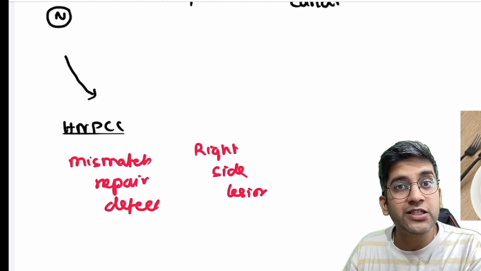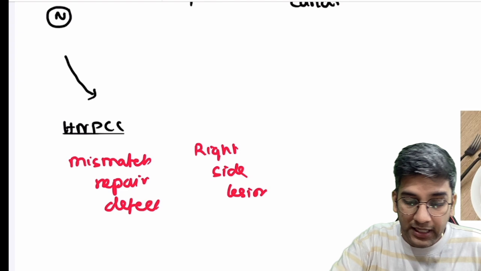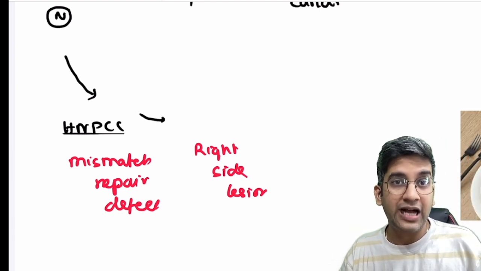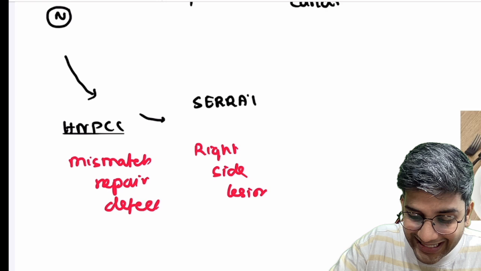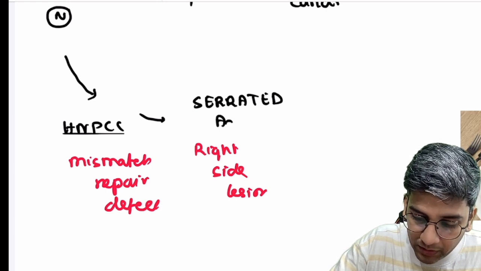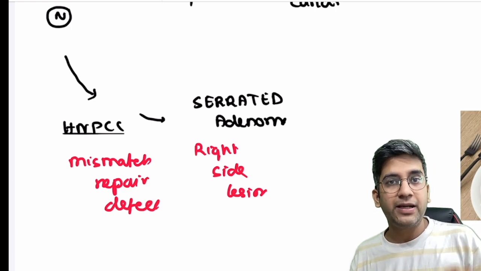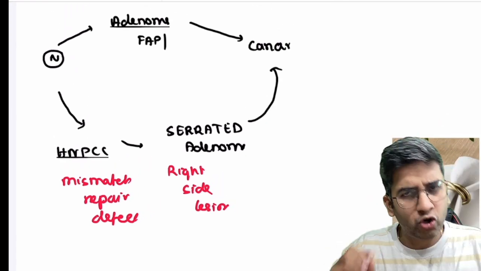More cell division happens in villi, and the villi are more common on the right side because it has more absorption. That's all, right? HNPCC, one more important thing which can come in future exams, it has not been asked till now. So I have a precursor lesion, not called an adenoma, we call it a serrated adenoma. This is very, very important. The precursor lesion of an HNPCC pathway or a mismatch repair defect pathway is serrated adenoma. Obviously, that also will go to colonic carcinoma only.